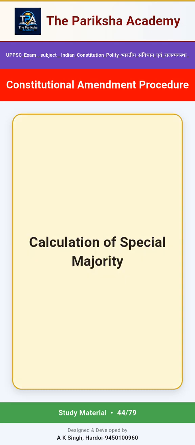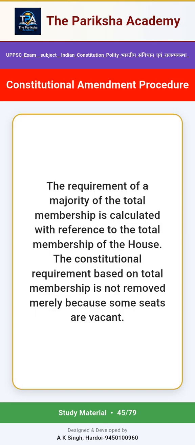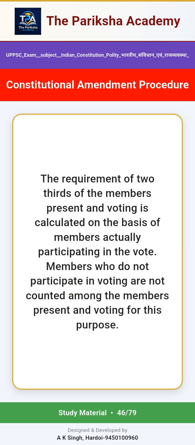Calculation of special majority. The requirement of a majority of the total membership is calculated with reference to the total membership of the House. The constitutional requirement based on total membership is not removed merely because some seats are vacant. The requirement of 2/3 of the members present and voting is calculated on the basis of members actually participating in the vote. Members who do not participate in voting are not counted among the members present and voting for this purpose.